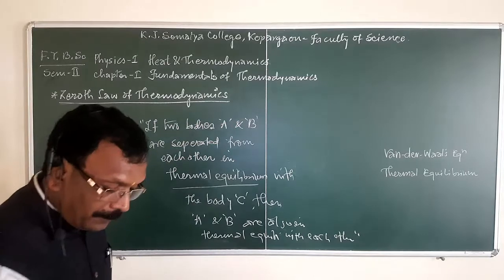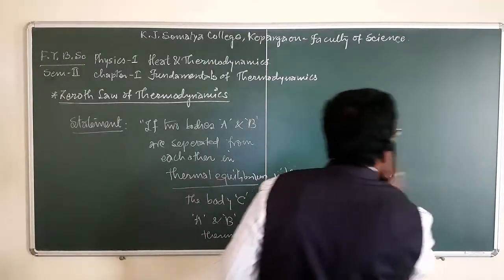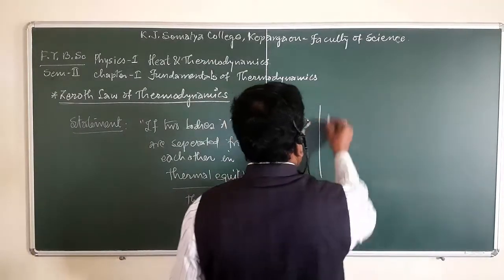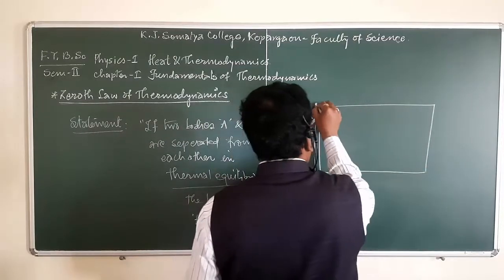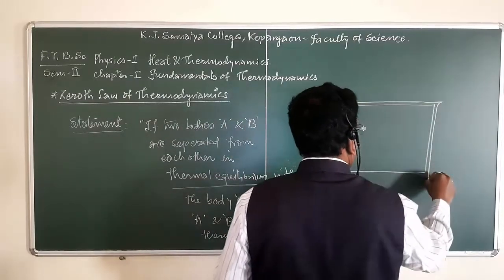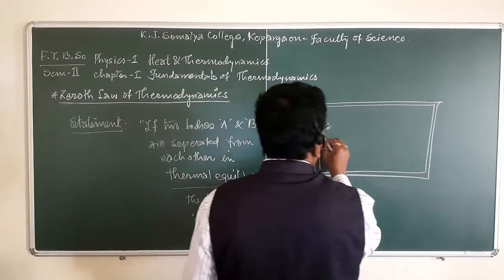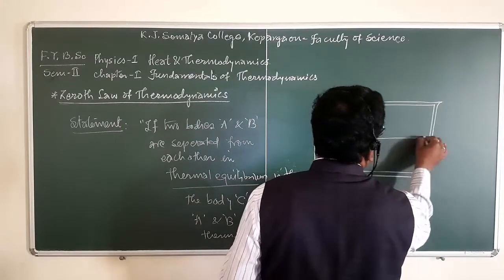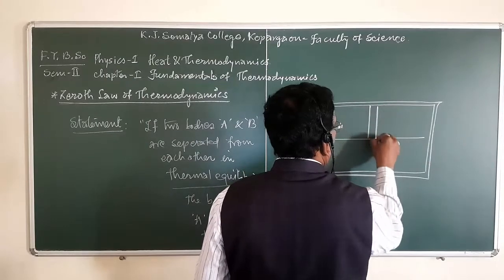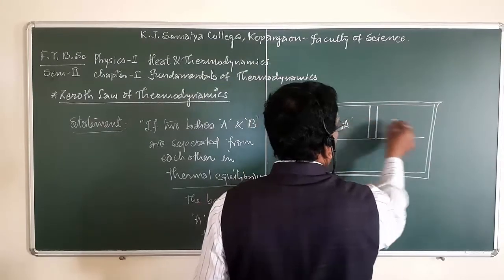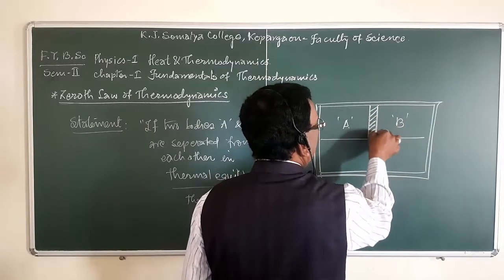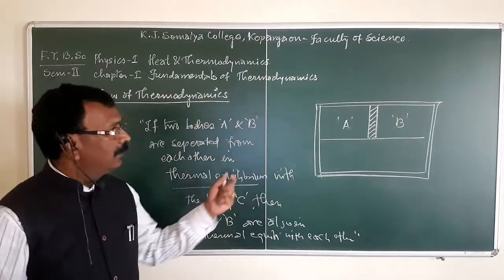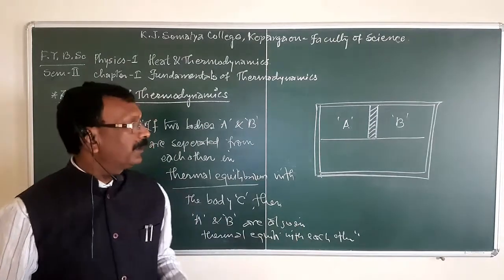See here, suppose this is an insulating portion. There are two bodies, body A and body B, and these two bodies are separated from each other.